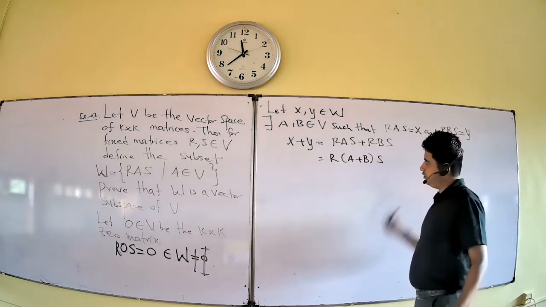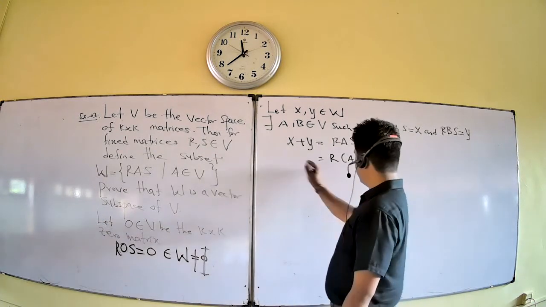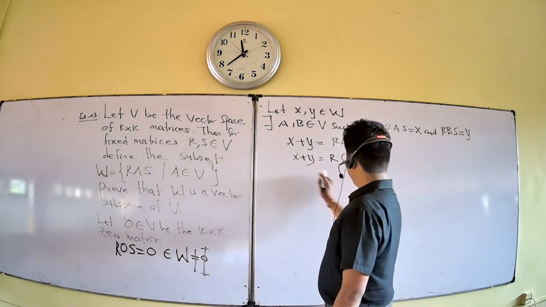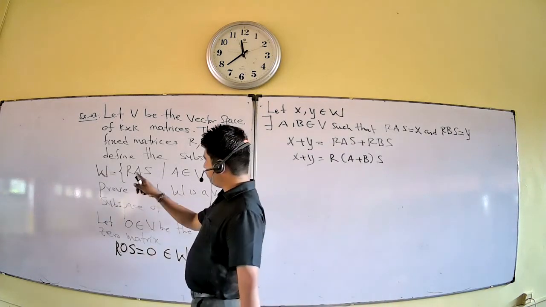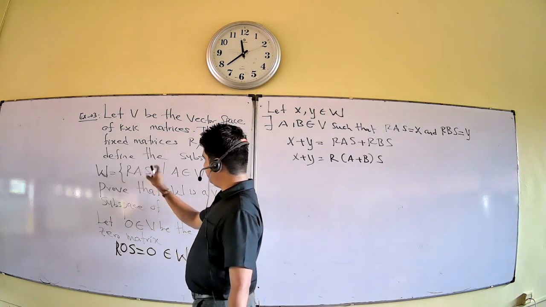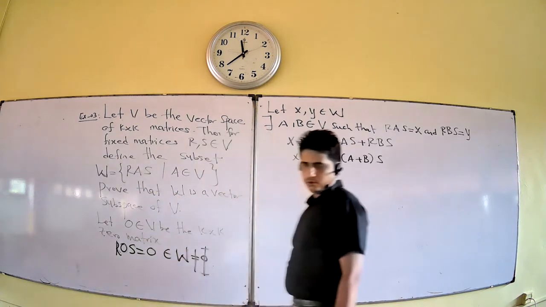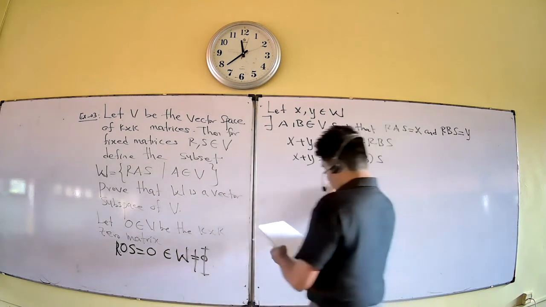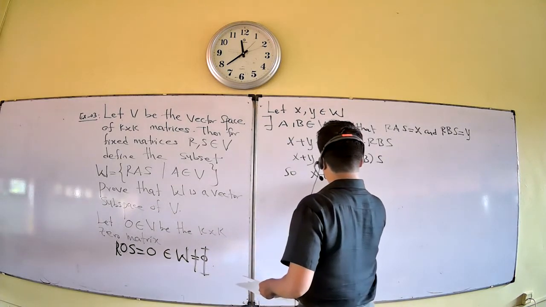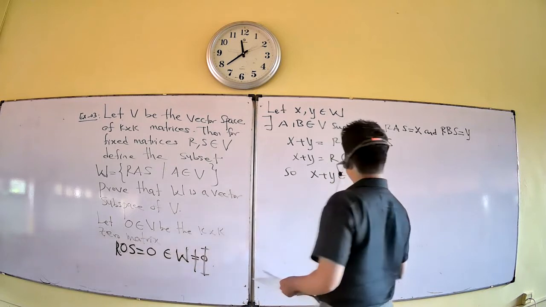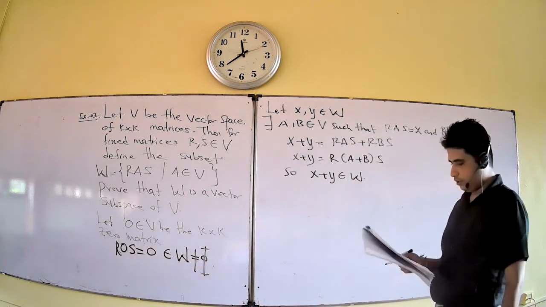This means X plus Y belongs to W, because it is of the form R times something times S. So this X plus Y belongs to W. Okay, X plus Y belongs to W.